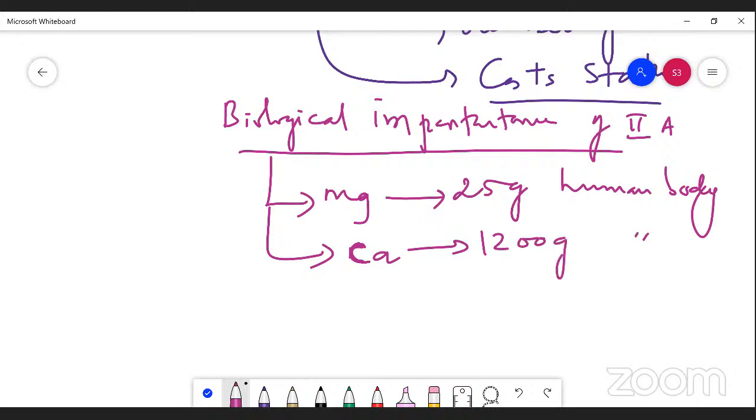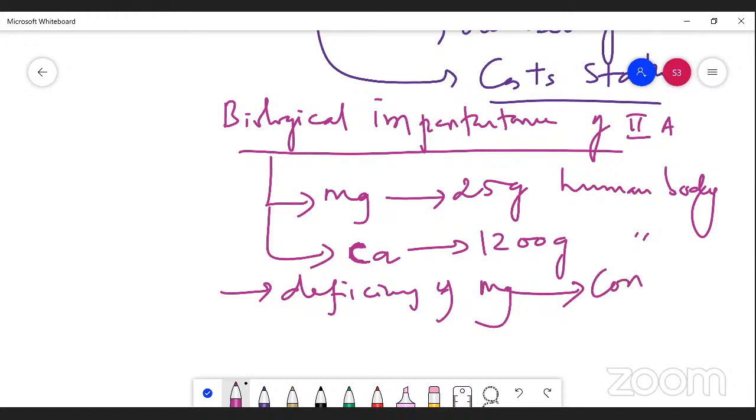Please understand that deficiency of magnesium causes a disease known as convulsion, which is like epilepsy.